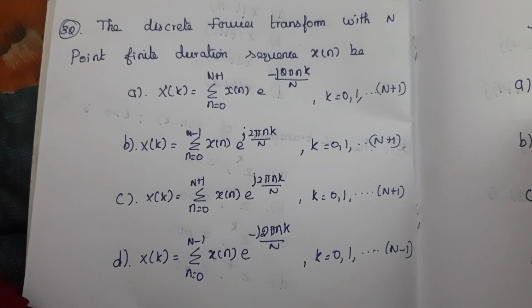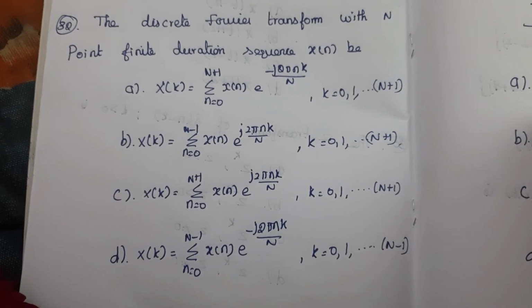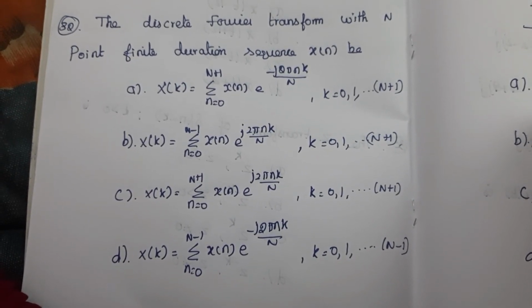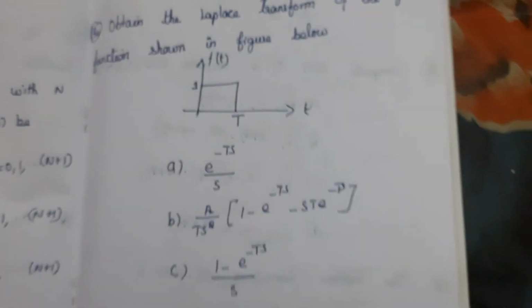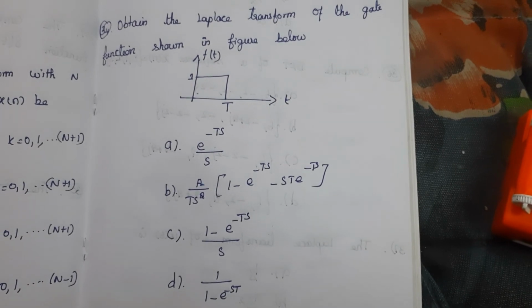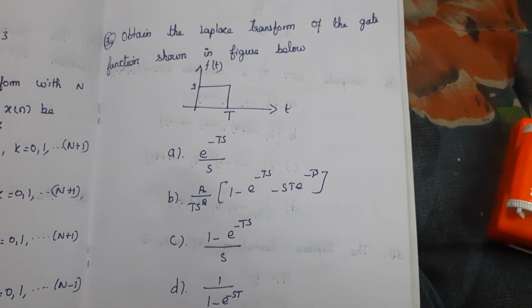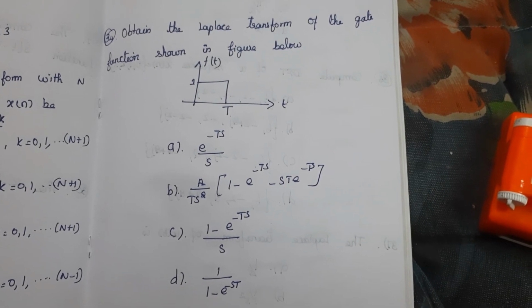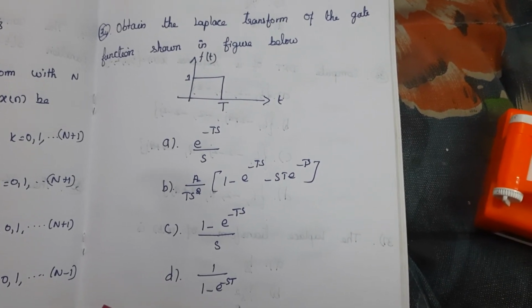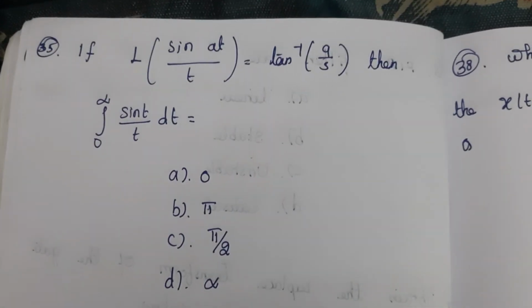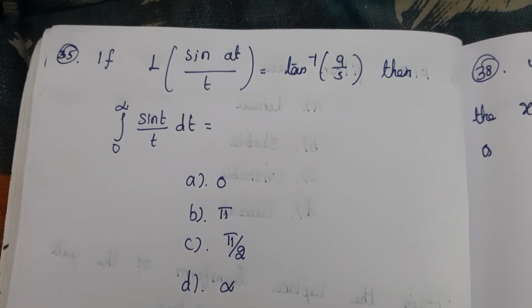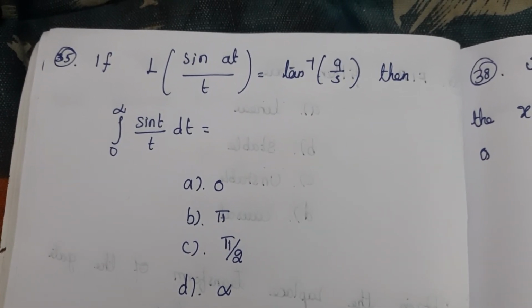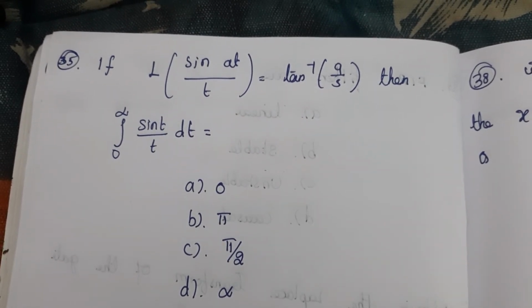Next question, the discrete Fourier transform with n-point finite duration sequence x of n. Next question, FIR filters are. Next question, obtain the Laplace transform of the gate function shown in the figure below. Question number 35, if Laplace transform of sin at divided by t is equal to tan inverse of a by s, then integral of 0 to infinity sin t divided by t into dt is.